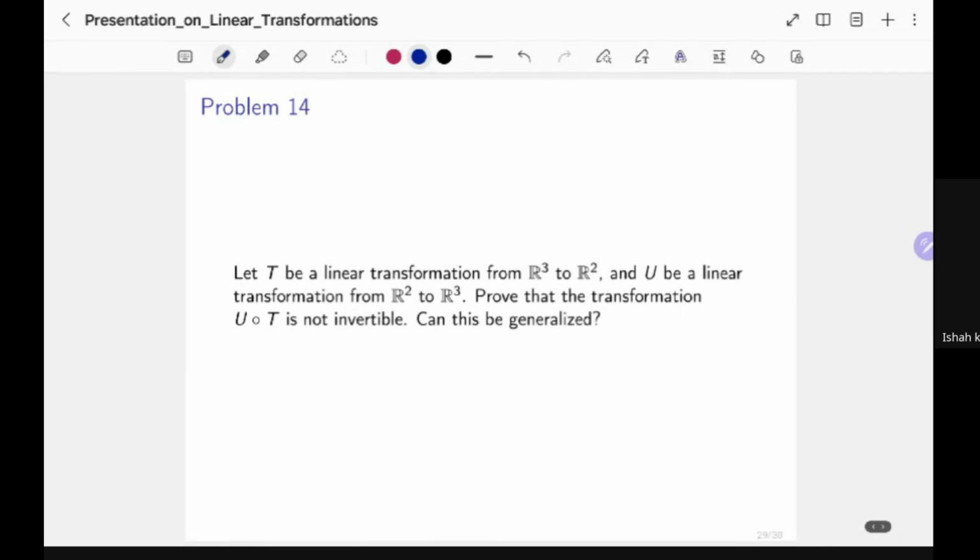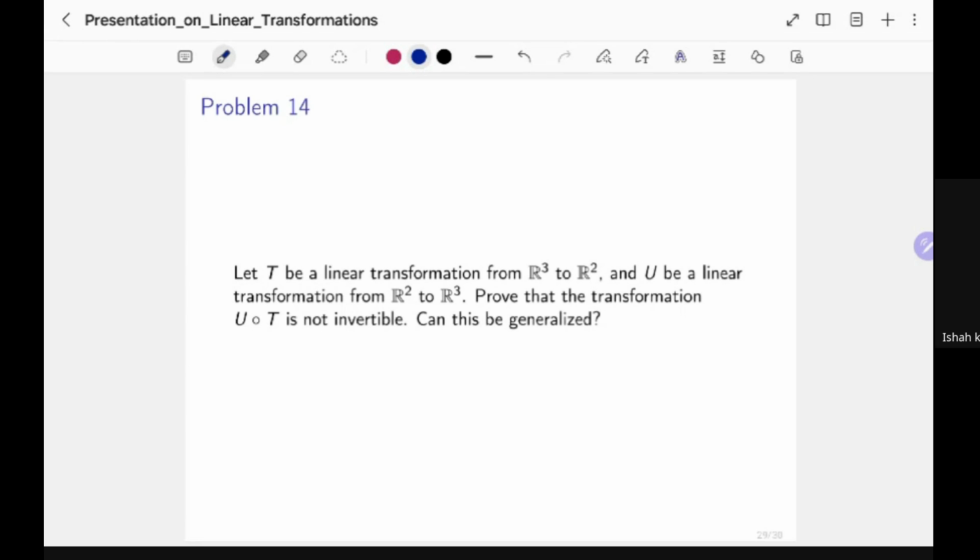The last problem is quite nice actually. You think about it. It talks about one linear transformation which goes from R3 to R2, and another linear transformation which goes from R2 to R3. Then you have to prove that U compose T is not invertible. It is easy, but you have to look at some finer details that this kind of problem provides.